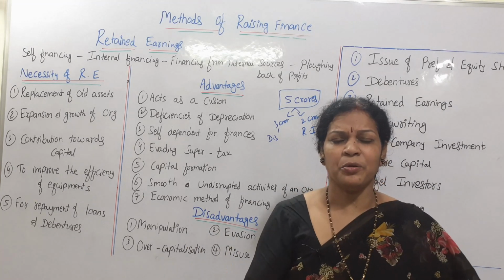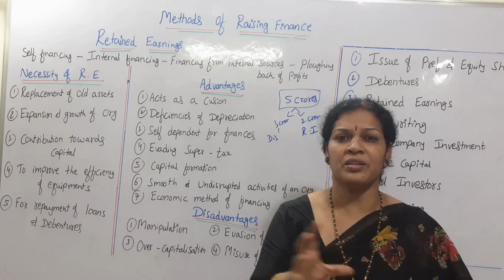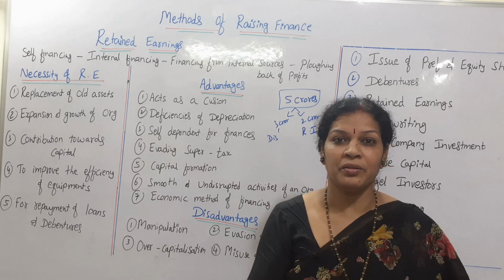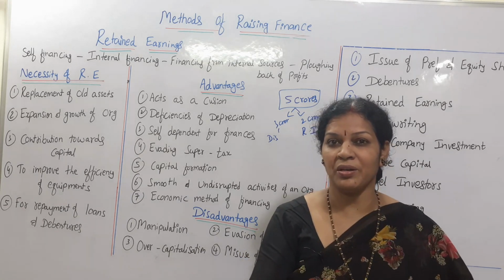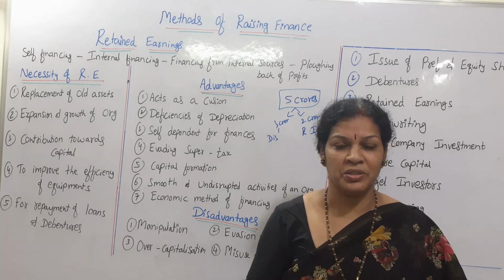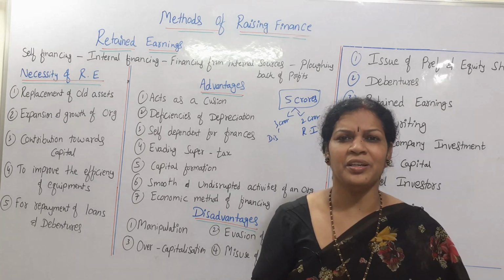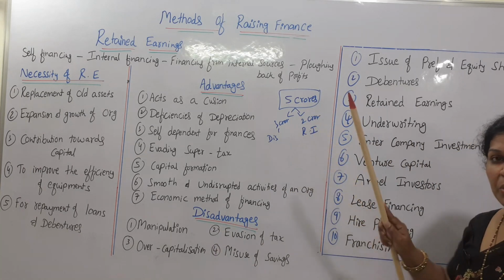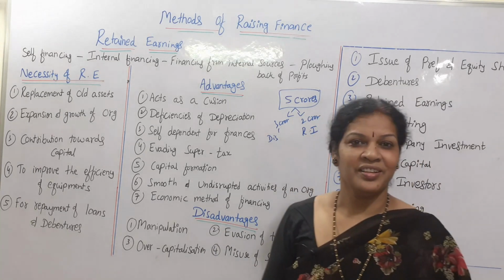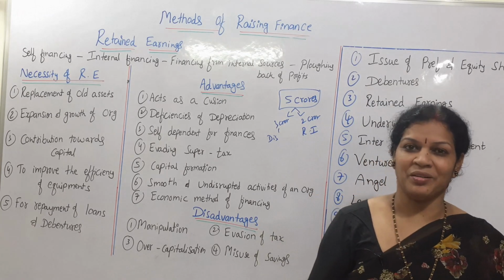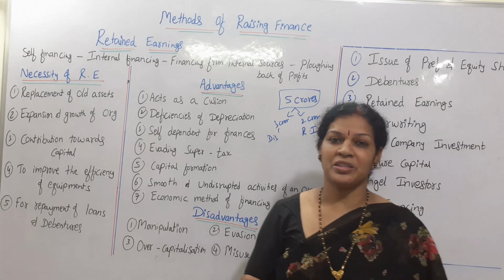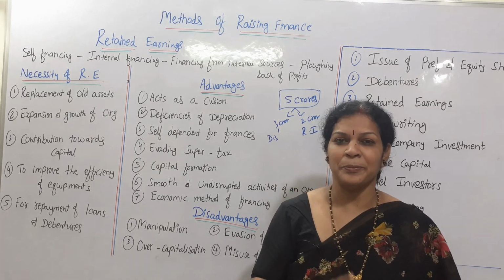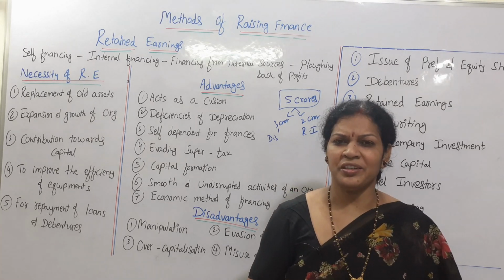Best way, we need not depend on anyone. Suppose we need some short-term loans temporarily. Why depend on financial institutions to take a loan, or why issue shares or debentures? Why? From the retained earnings, from the profits we have already provided, from this amount only we will use it. Easy and the best way also. An economic way to start any kind of raising of funds, one of the best ways. So, got an understanding of what retained earnings is?